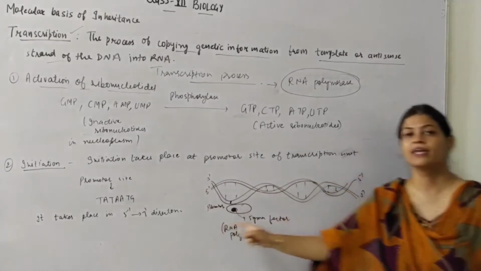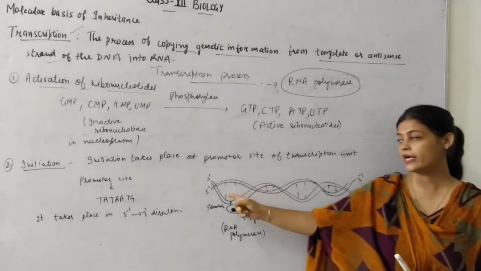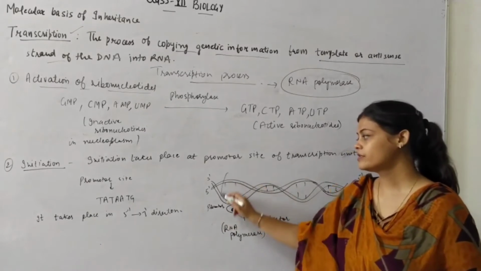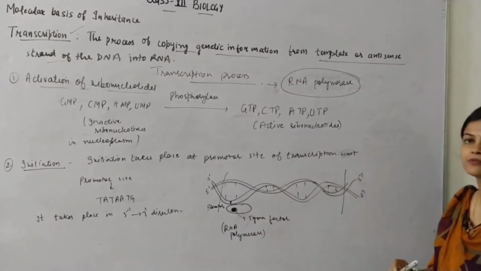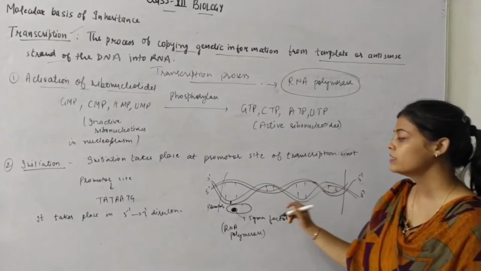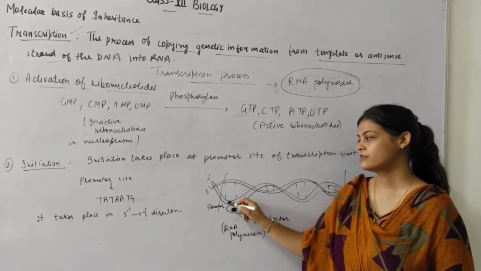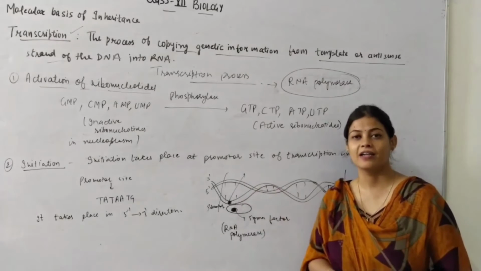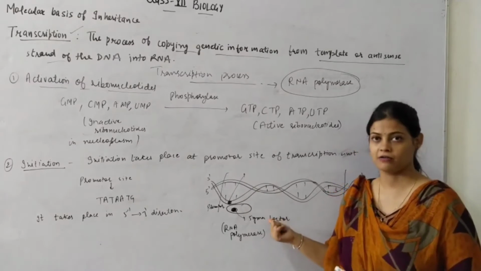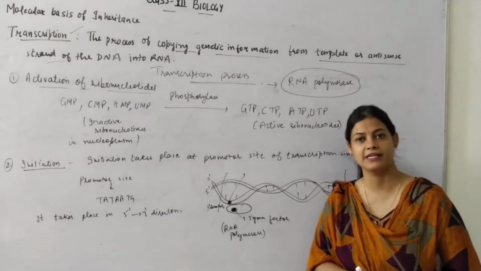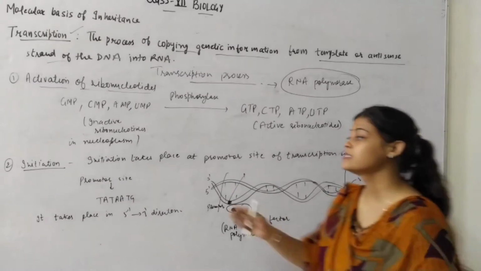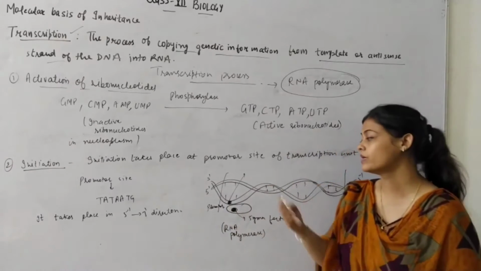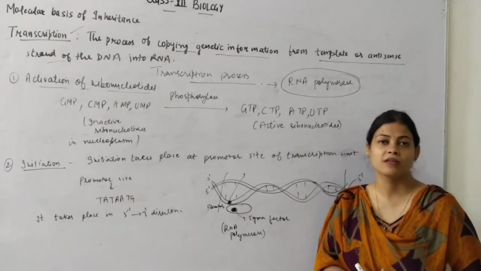Here I have shown the DNA helix with the antiparallel strands. This is the transcription unit, the complete transcription unit shown in helical form. This is the promoter site. For example, at this site the initiation of RNA transcription will start, so this site is called the promoter site. And I told you that this site has a specific sequence, because how will we know which site on the DNA is working as a promoter site?